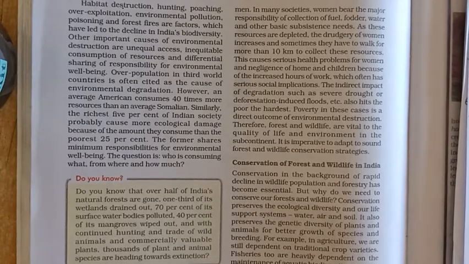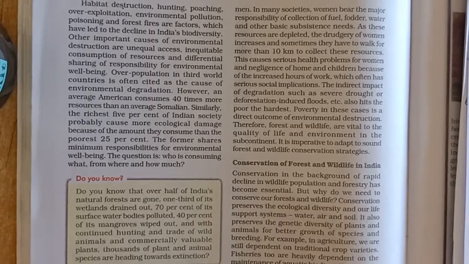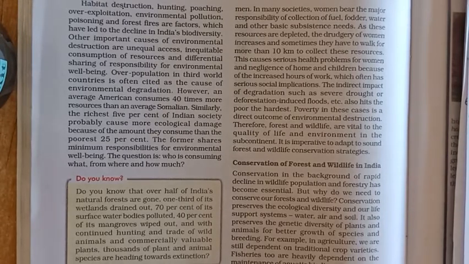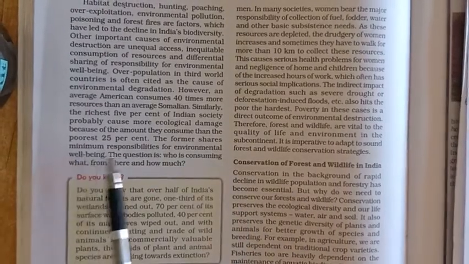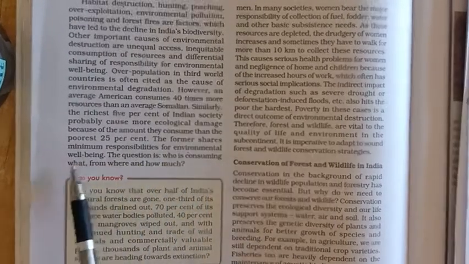Why? Because the top 5% are using cars, different types of automobiles, different types of ACs and fridges, due to which the pollution is higher and the climate changes more because of that. And the poorest 25% are consuming less, and they do not have cars, any automobile, the AC or fridge, so they are not polluting as much. The former shares minimum responsibility for environmental well-being.